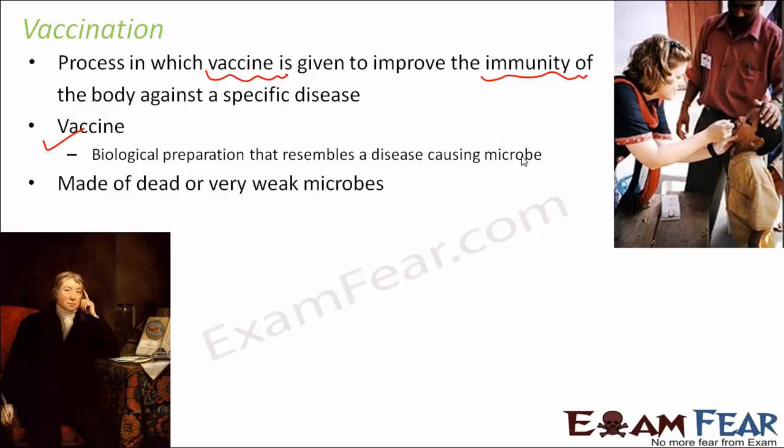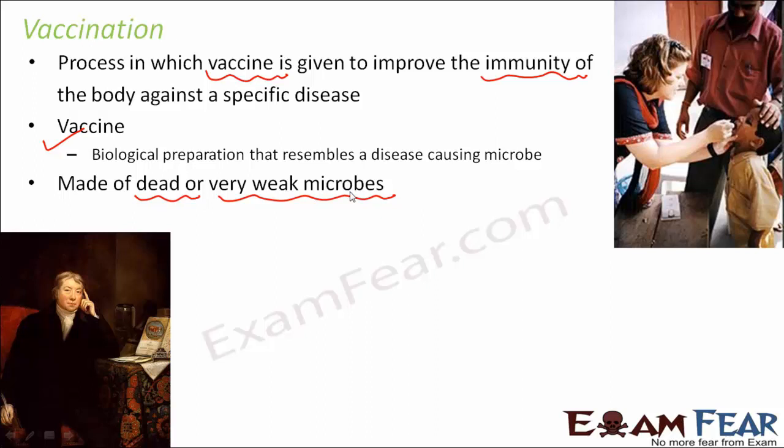So this vaccine is made up of dead or very weak microbes. So in this case, what will happen? If a very weak microbe enters your body, you are very unlikely to get that disease. You will not get that disease because the microbe is very weak or dead. Let us suppose a particular disease is caused by a virus. Now, instead of introducing that virus into the body, I introduce the same virus which is dead.